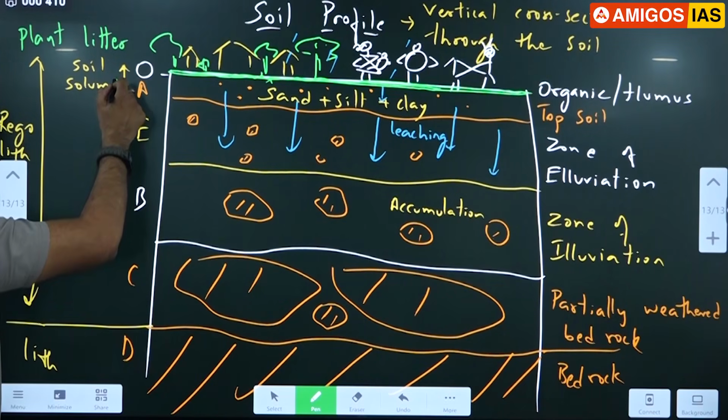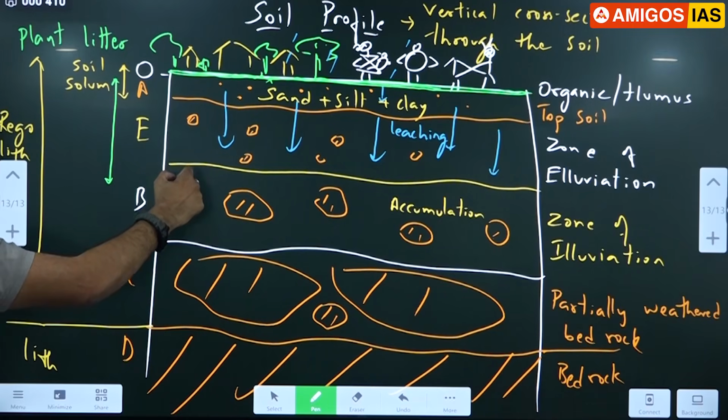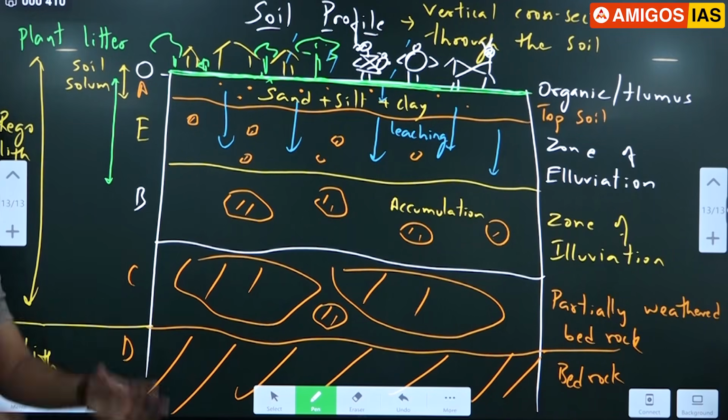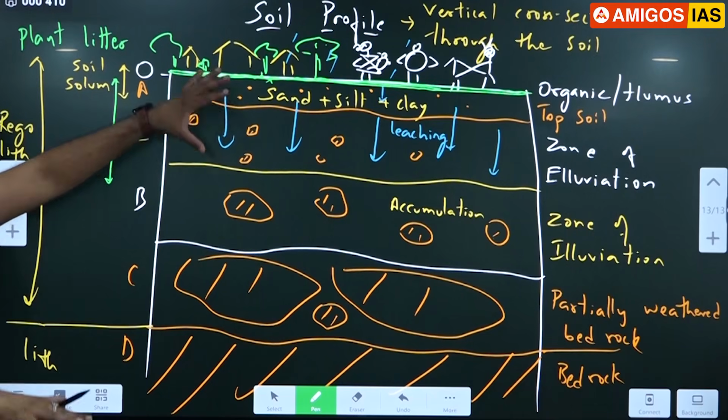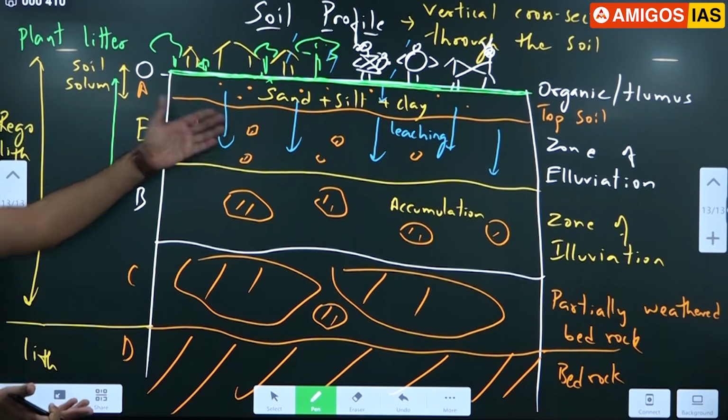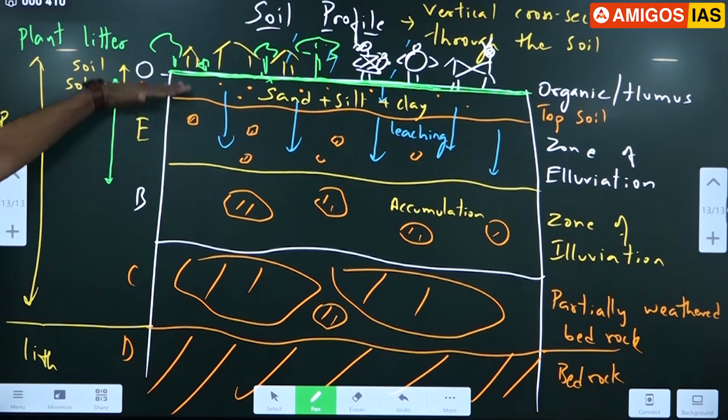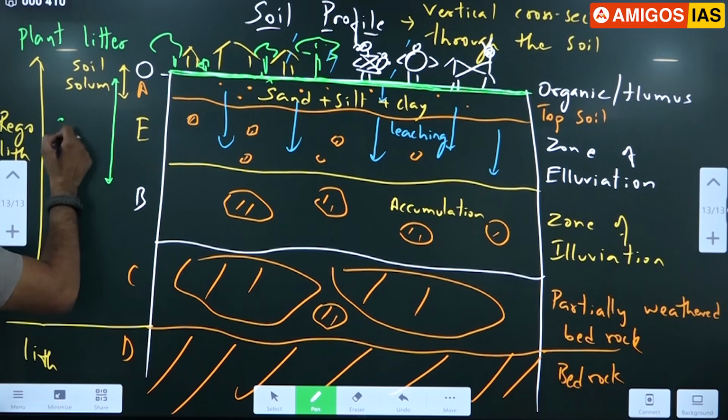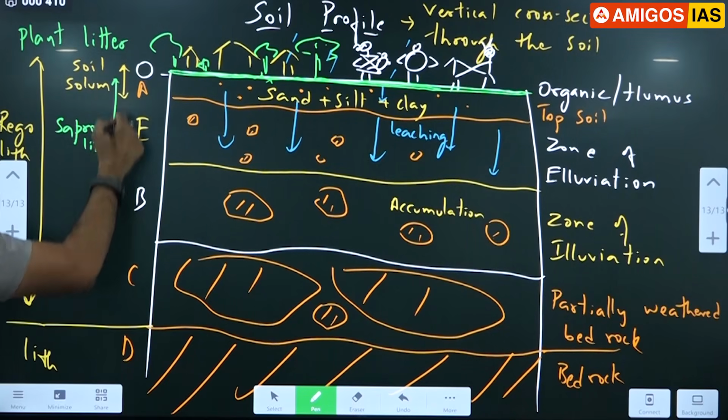All of you notice this part. The highest bacteria can be seen here, from A, E to B. We call them saprophytes. These are the organisms which decompose dead organic matter. All dead organic matter is decomposed by bacteria, correct? That will remain where? Here. So we call this the saprolite layer.